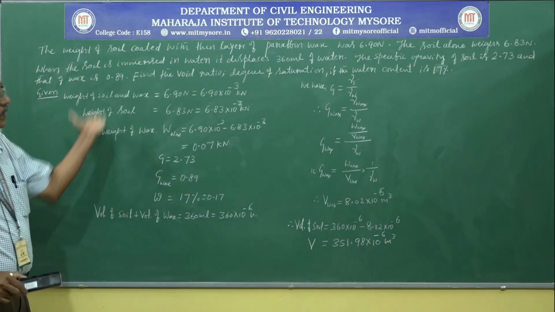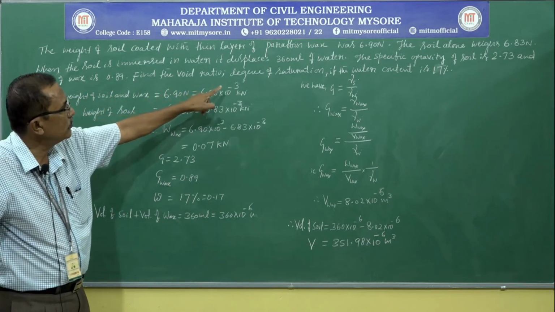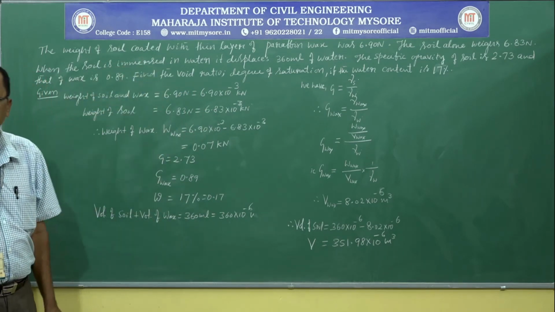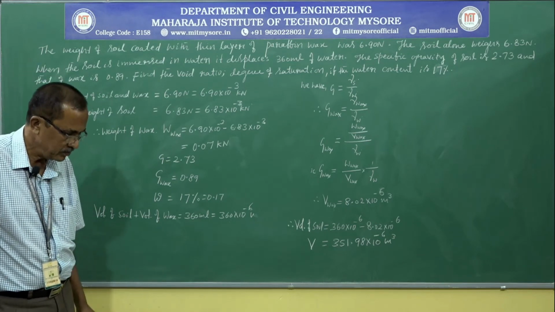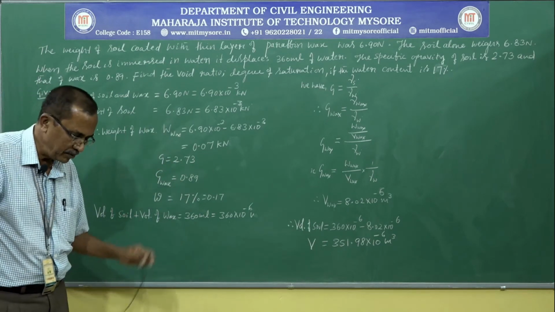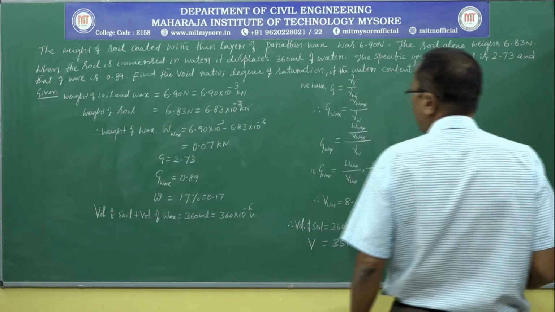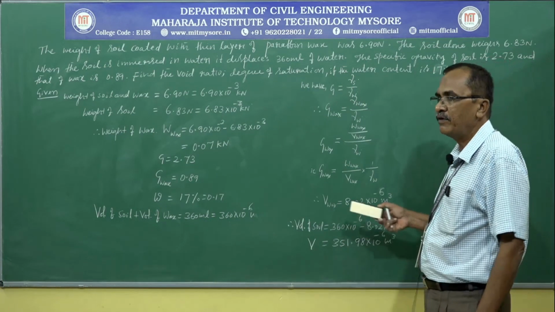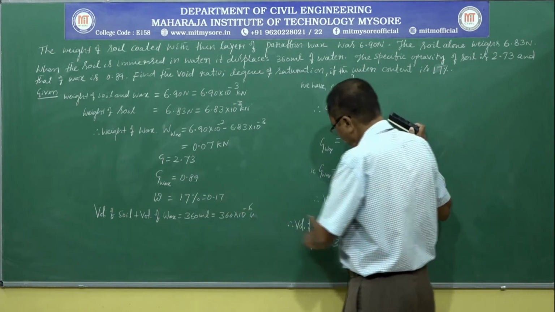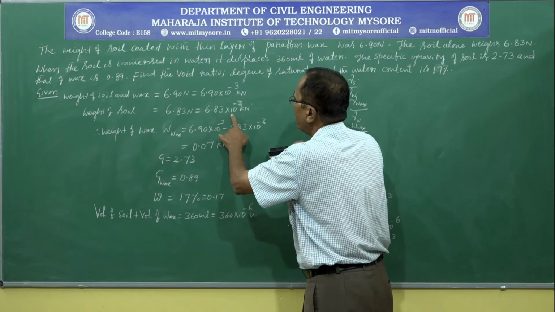Now we can easily find the required values. It is asked to find the void ratio, then the degree of saturation. From the available data, we cannot determine the void ratio directly, but void ratio and degree of saturation can be obtained after determining the dry density of the soil. Again, we cannot determine dry unit weight of soil with this available data. We have the weight of soil, 6.83 into 10 power minus 3.